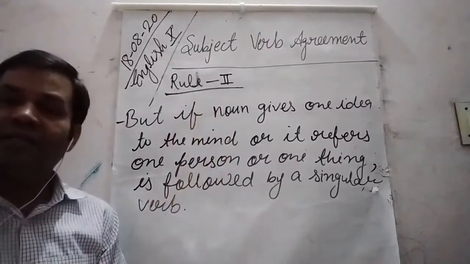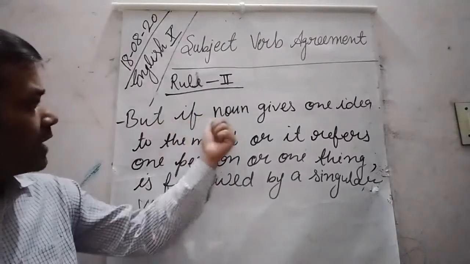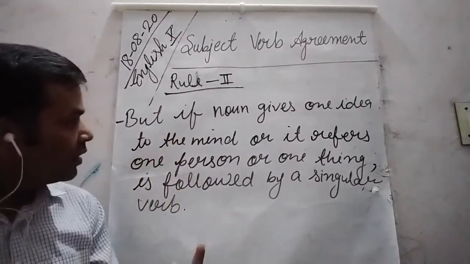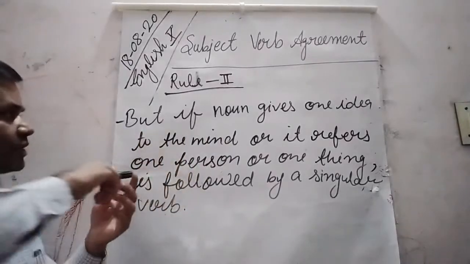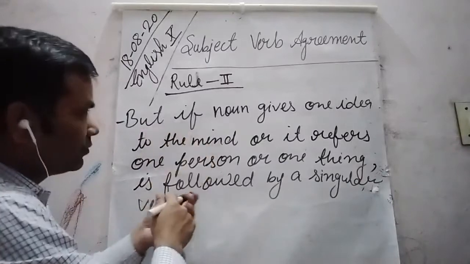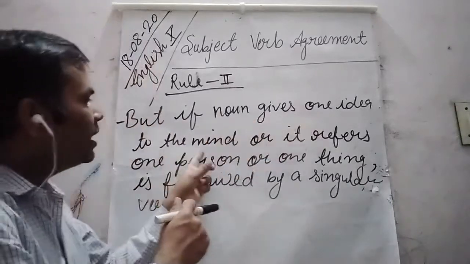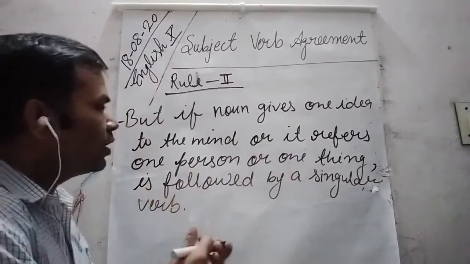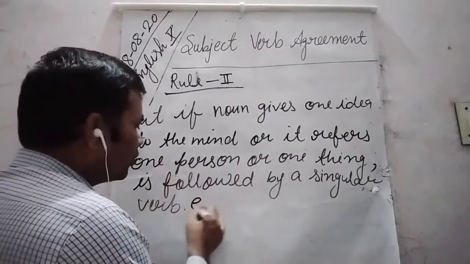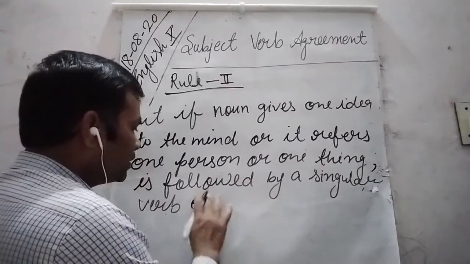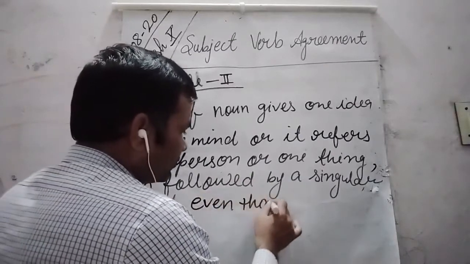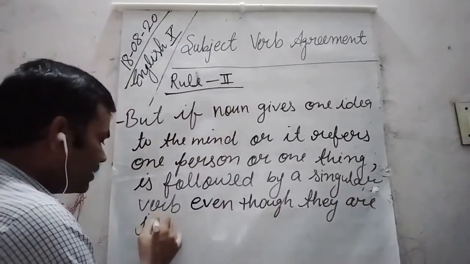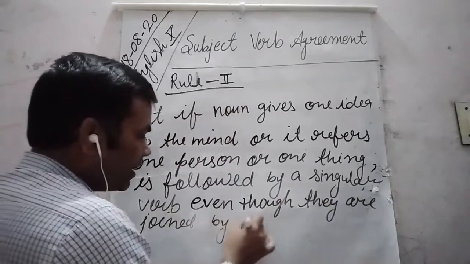But rule 2 says that if a noun gives one idea to the mind or refers to one person or one thing, it is followed by a singular verb, even though they are joined by and.